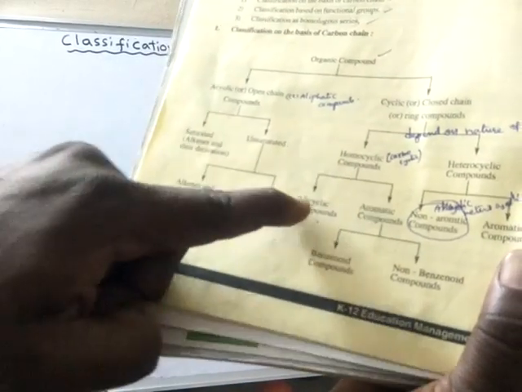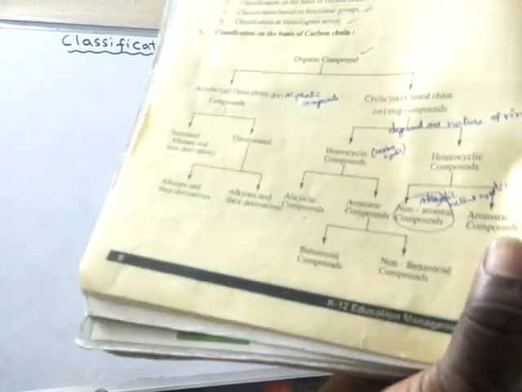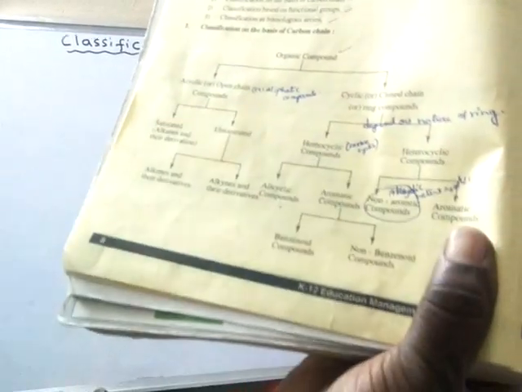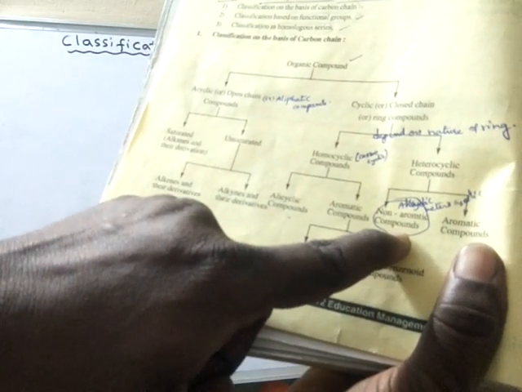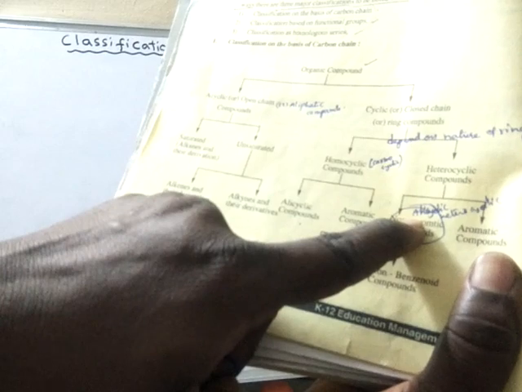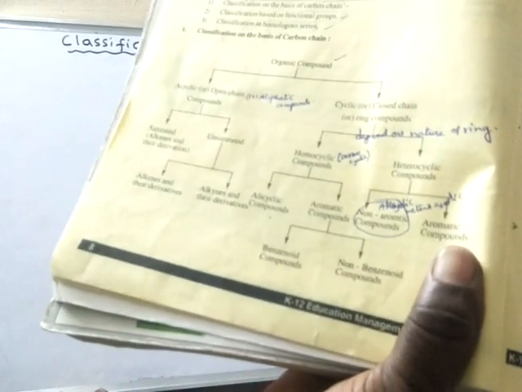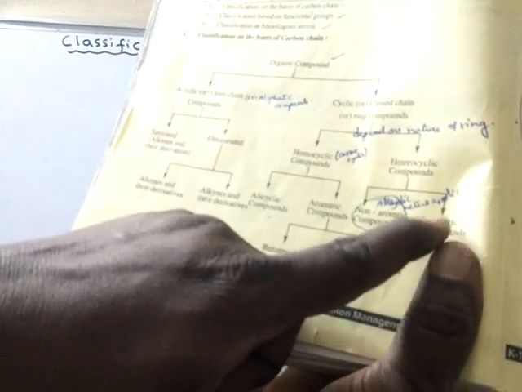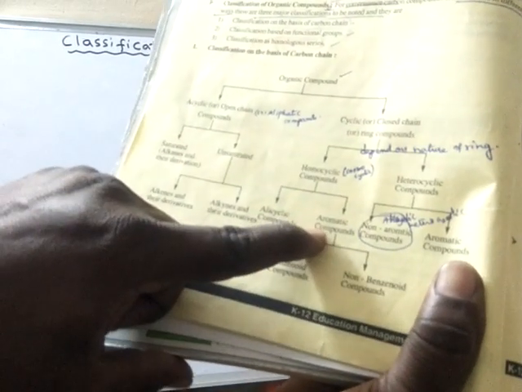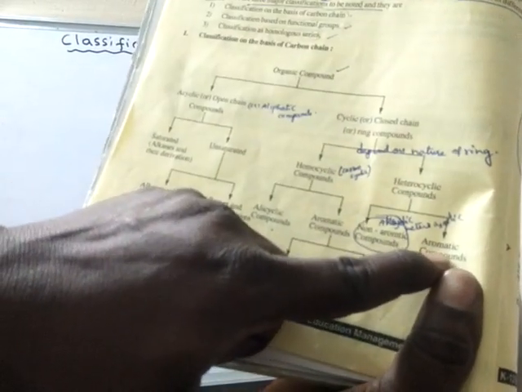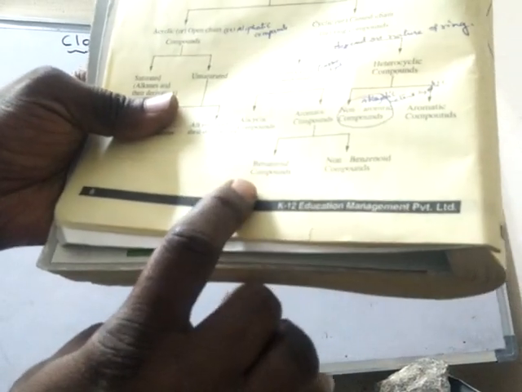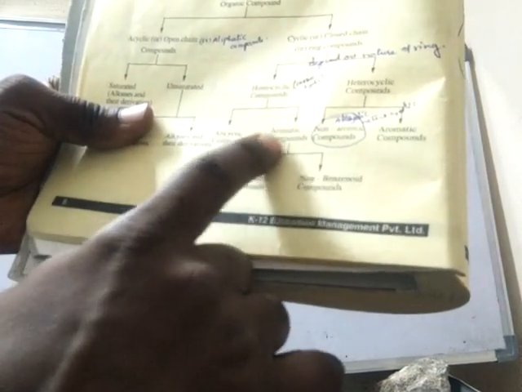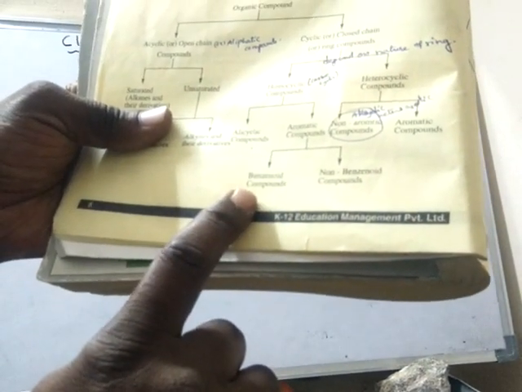Homocyclic are classified into alicyclic and aromatic, and heterocyclic compounds are classified into non-aromatic compounds, also called alicyclic heterocyclic, and aromatic heterocyclic compounds. So these are aromatic homocyclic, these are aromatic heterocyclic. Aromatic homocyclic are classified into benzenoid compounds and non-benzenoid compounds.